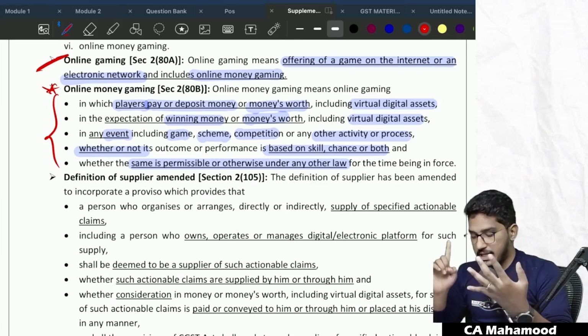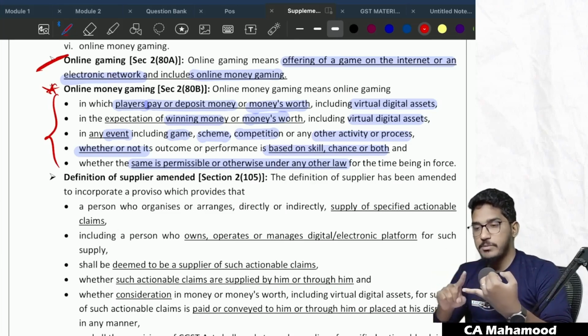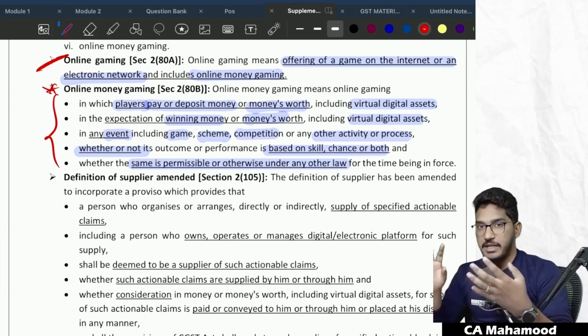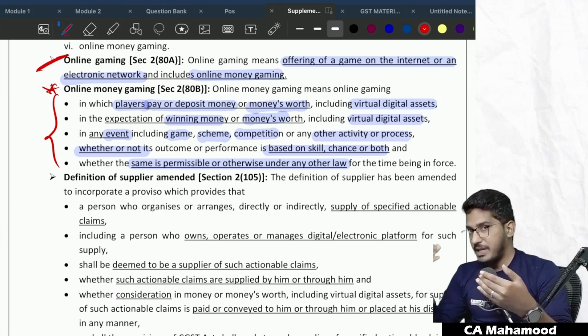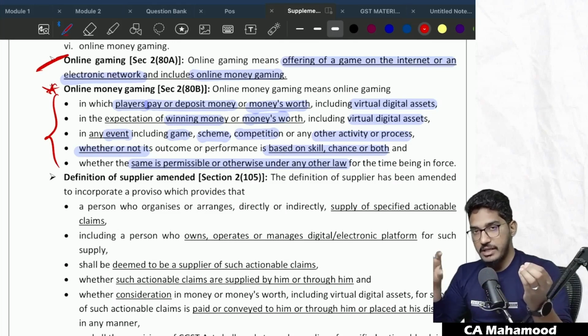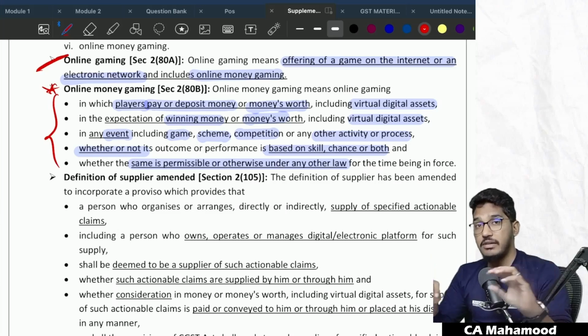So online money gaming is an online gaming activity in which a player deposits money, money's worth, or virtual digital assets, in expectation of winning money, money's worth, or virtual digital assets in any event, which could be a game, scheme, competition, or any other activity or process. And the outcome of that event, whether it is based on skill or chance or both, and whether it is permitted in India or otherwise, doesn't matter.